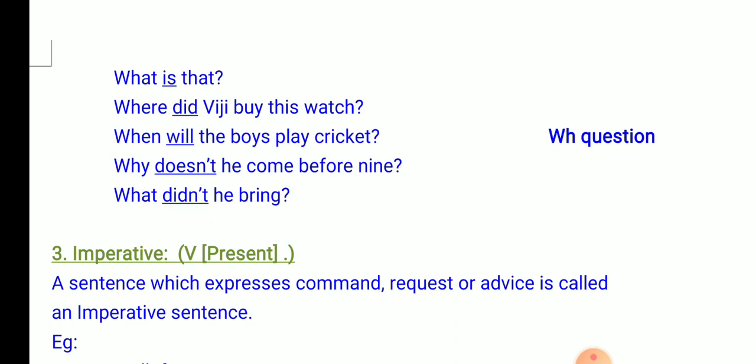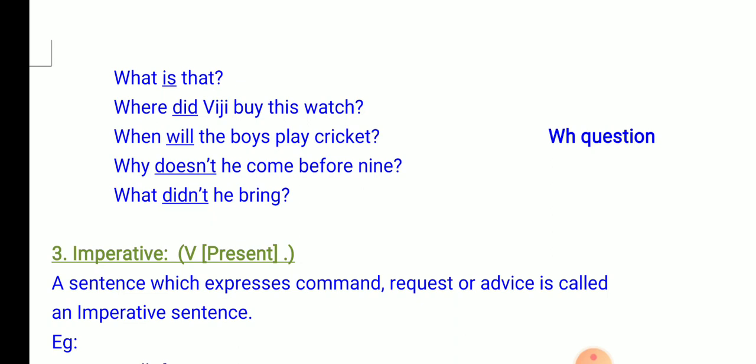Now, let us revise this interrogative sentence. An interrogative sentence is one which asks a question. The structure of the interrogative sentence is verb plus subject. It ends with a question mark. There are two kinds of interrogative sentences.